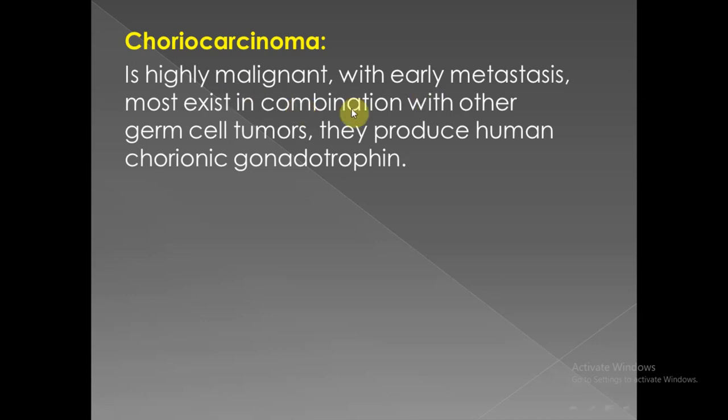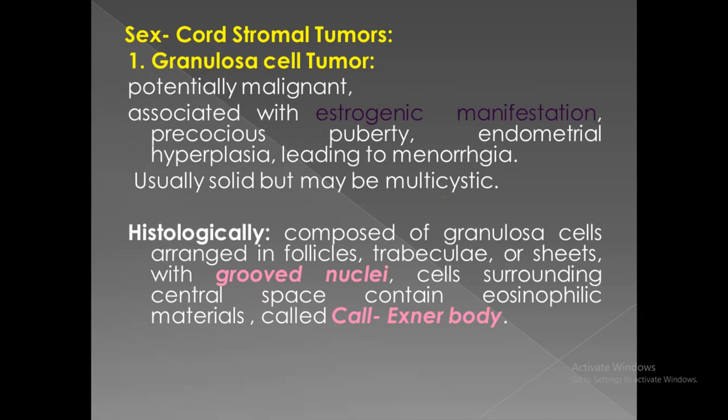Choriocarcinoma of the ovary is a highly malignant tumor with early metastasis, and sometimes present in combination with other types of germ cell tumors, with germinoma, for example, and they produce or cause elevated serum gonadotropin and elevated serum human chorionic gonadotropin.